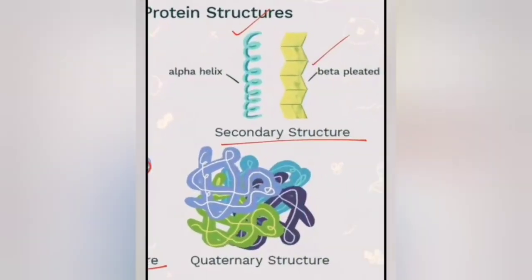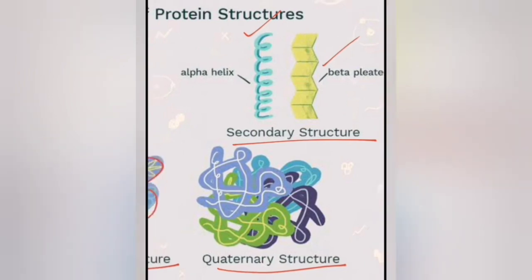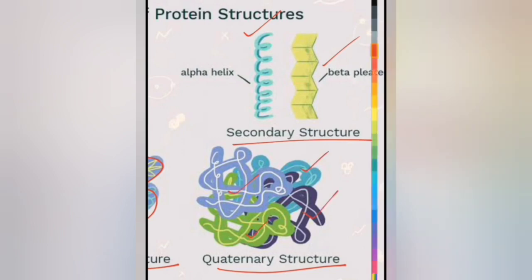Next, coming to the quaternary structure, which is the final level of complexity in case of protein structures. So here you can see there is excessive coiling, okay, and there are different types of proteins. This is one type, this is another, this is another, and this is another. Okay, so these are produced by non-covalent interactions that bind multiple polypeptides.